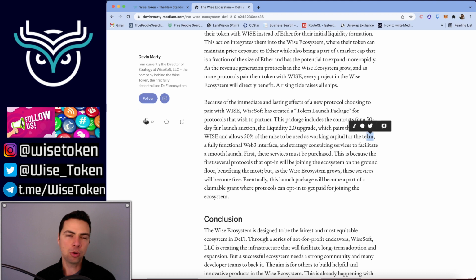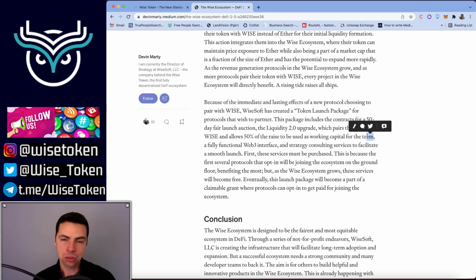So this is important right here. The Wise 2.0 liquidity model is a model where you can have the safety of a price floor versus Ethereum. You can have massive liquidity, and the team will be able to take 50% of whatever's raised in the 50-day auction as working capital.